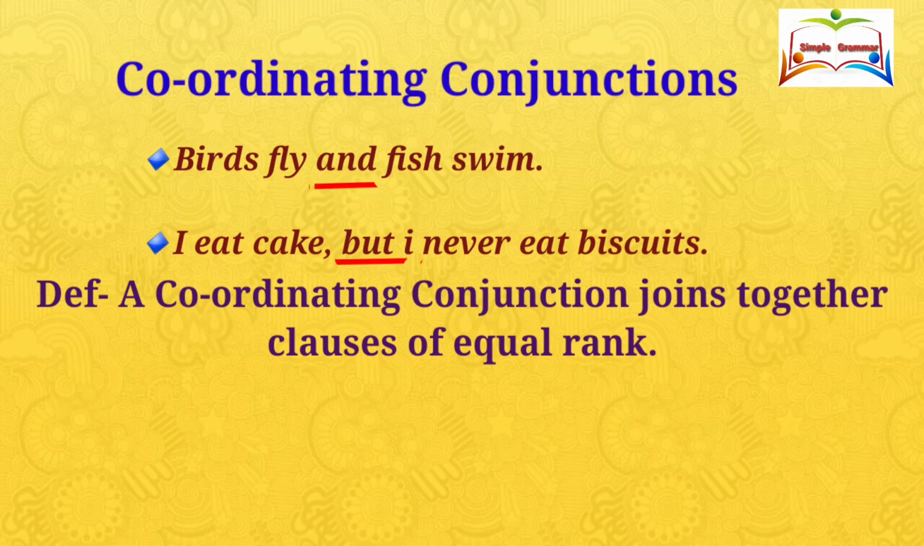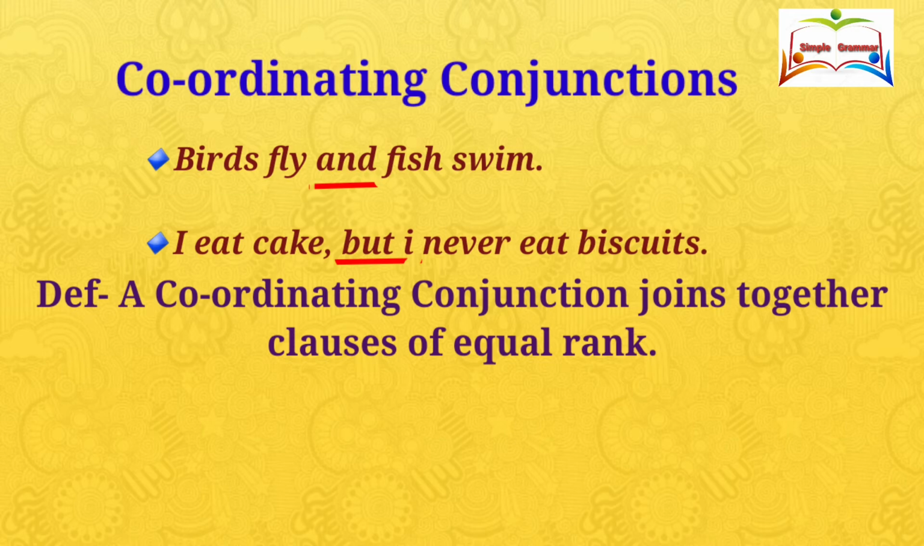Look at the sentences. Sentence 1. Birds fly and fish swim. Sentence 2. I eat cake but I never eat biscuits. Here, both the sentences contain two independent statements or two statements of equal rank.